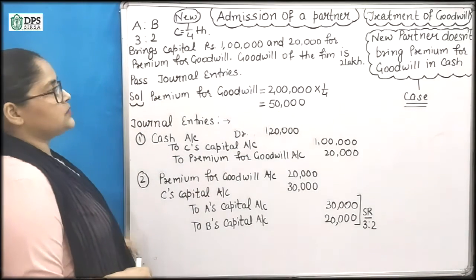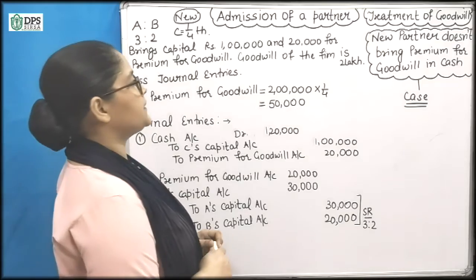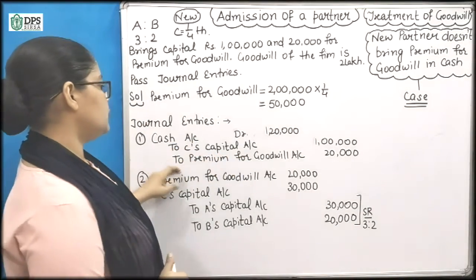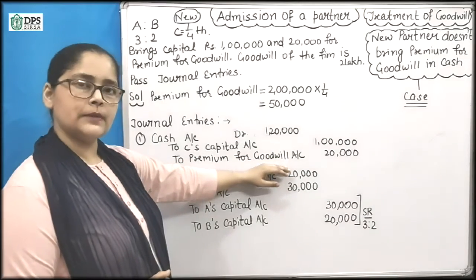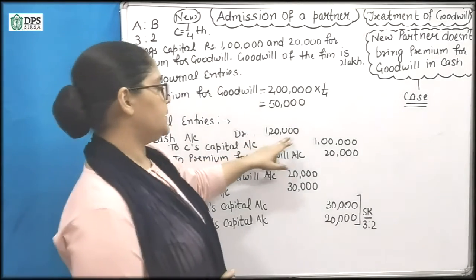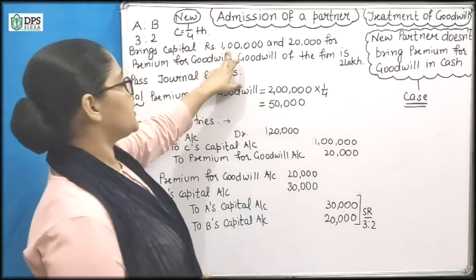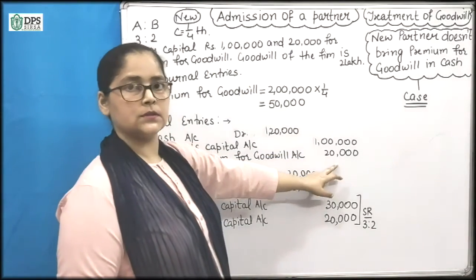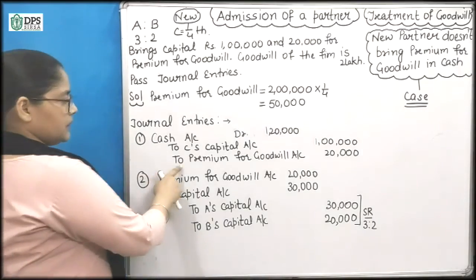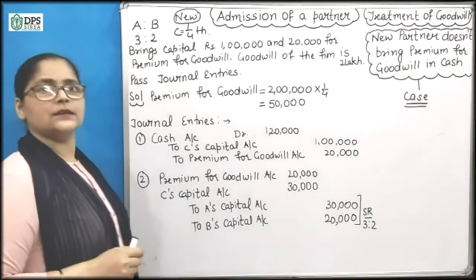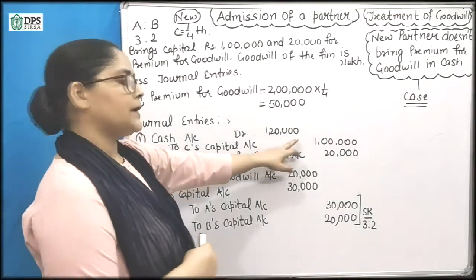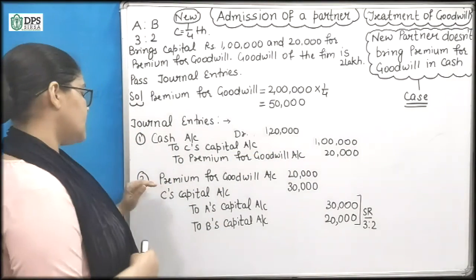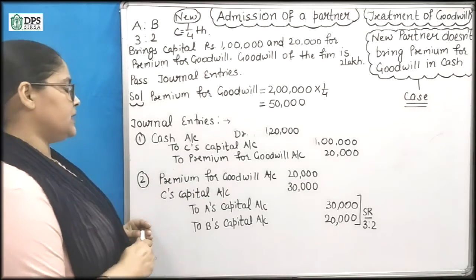So we will pass journal entries. What are the journal entries? Cash account debit to C's capital account, to premium for goodwill account. This entry will be the same. Cash account debit to capital account. Capital he is bringing 1 lakh and premium for goodwill he is bringing 20,000 in cash. So here we will write the amount he is bringing in cash, 1,20,000, which he is giving to the firm.